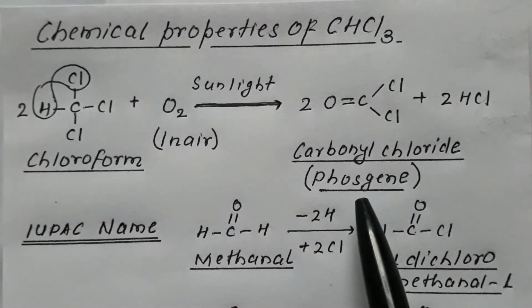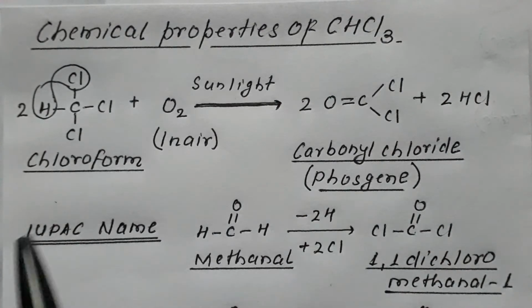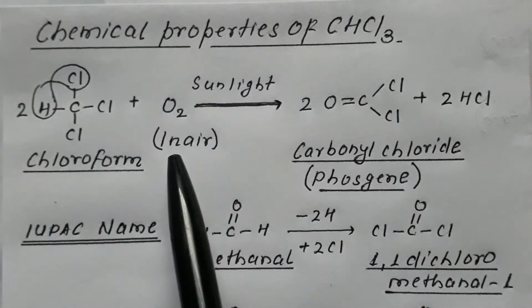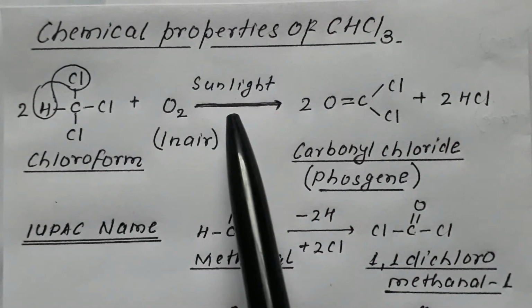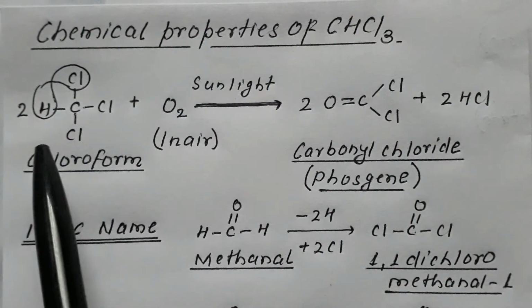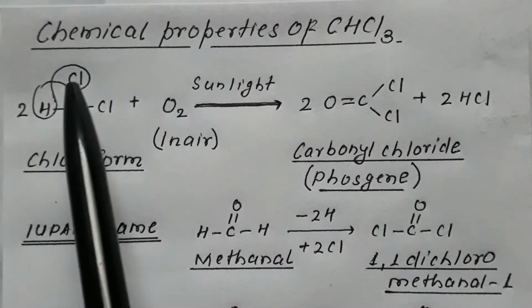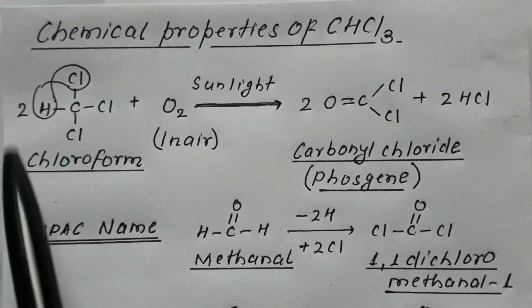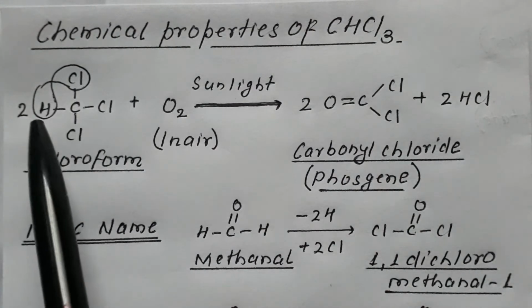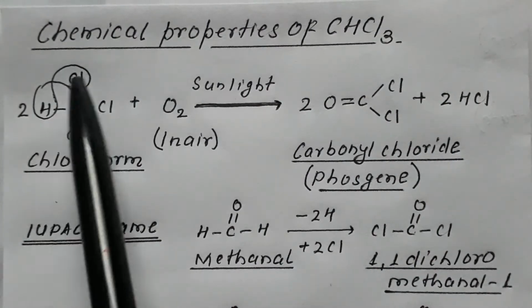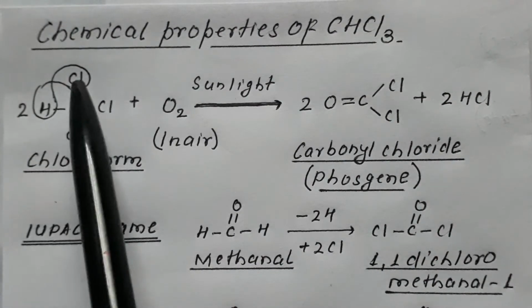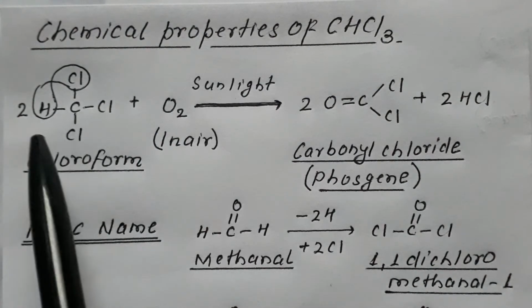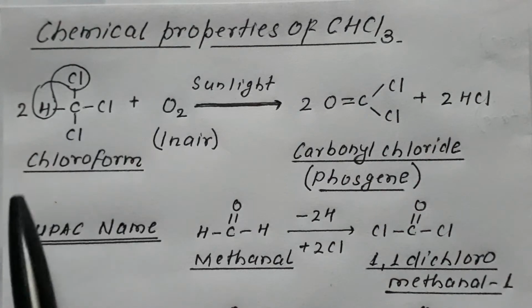It is deadly poisonous. What happens? Chloroform, when it comes in contact with oxygen present in air in presence of sunlight, from two molecules of chloroform, 1H and 1Cl go out in the form of HCl. So 2HCl from two molecules get removed and two parts of CCl2 are left over.